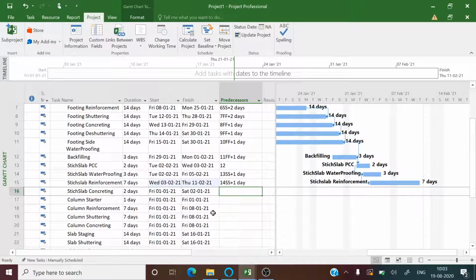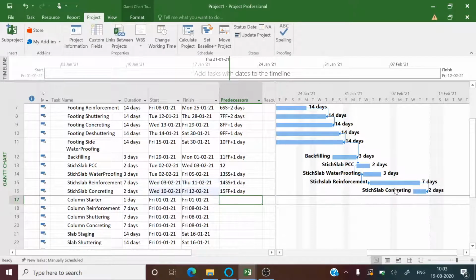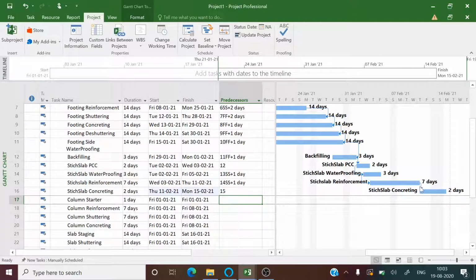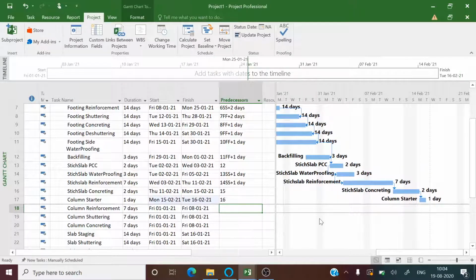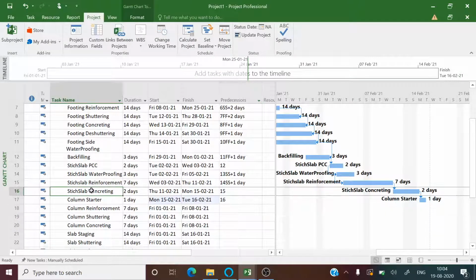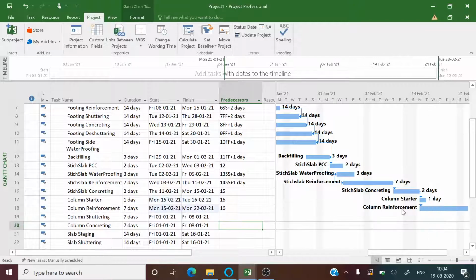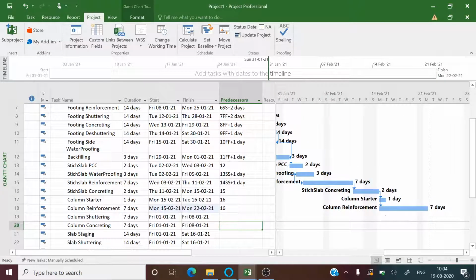Now once the entire reinforcement is completed, only after that we can start the stitch slab concreting, and hence we must assign finish to start relationship. Once the stitch slab concreting is done, then next day we can start with the column starter, giving it finish to start relationship. Also, the column reinforcement can be started once the stitch slab concreting is done, giving it finish to start relationship.